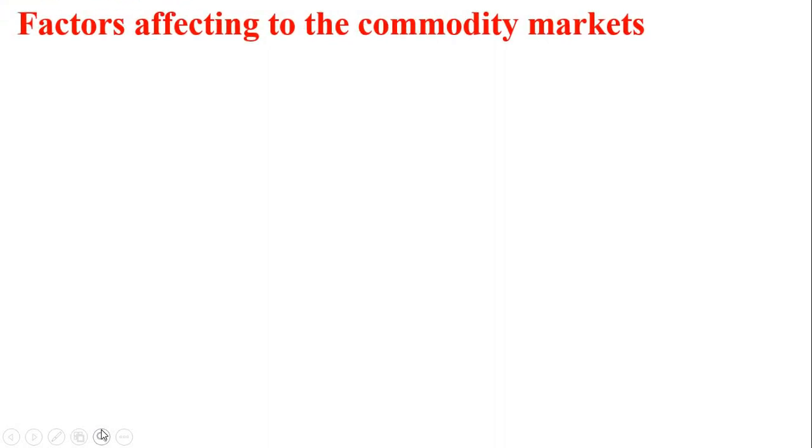Now, what are the various factors affecting the commodity markets? Let us discuss one by one. The first one is demand and supply. Demand and supply is very important. Based on the demand and based on the supply, the prices will change.